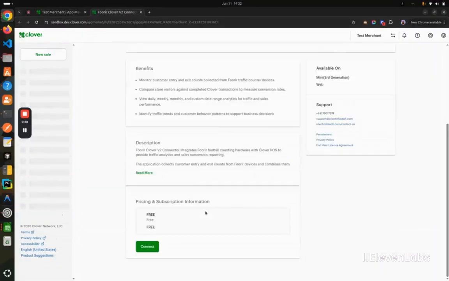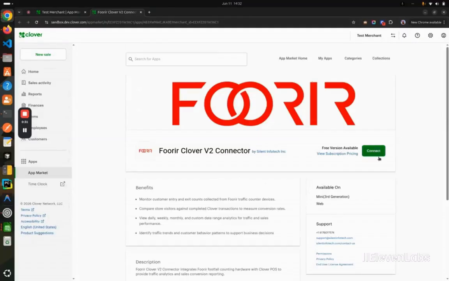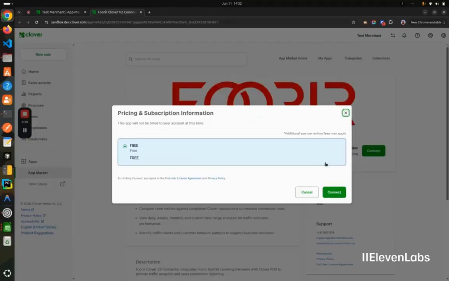To install the app, click on the Connect button. By clicking on the Connect button, the app is automatically installed on the Clover device. When the user clicks on the Connect button, Clover authorizes the application to open the dashboard.